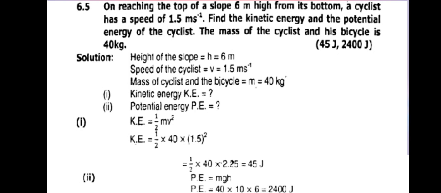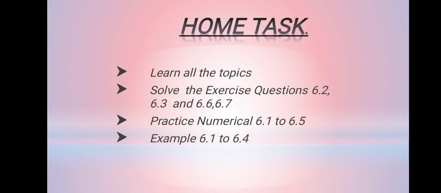We are asked to find the kinetic energy and potential energy. Kinetic energy equals half mv square and potential energy equals mgh. By putting all the given data in the formulas, we will get the kinetic energy, that is 45 joule, and the potential energy equals 2400 joule.